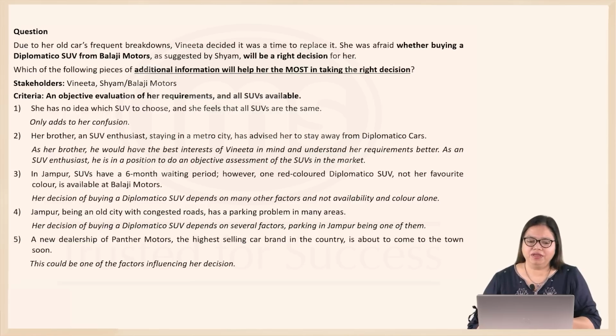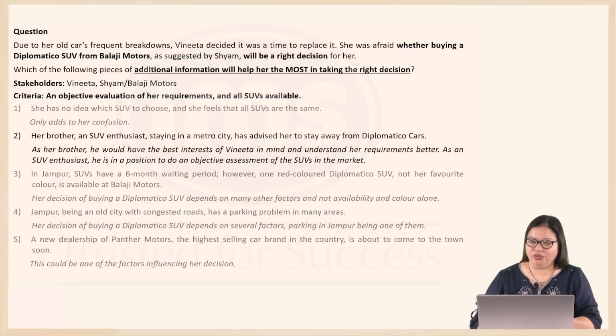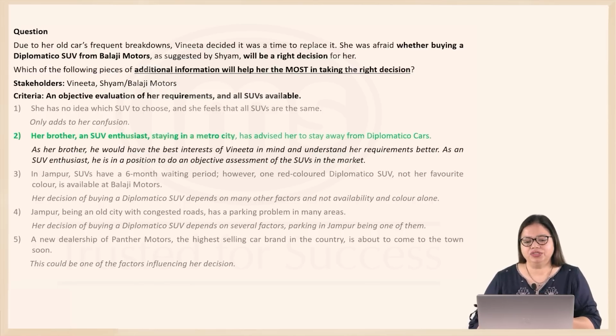But what appears to be a holistic assessment, very objective and not a subjective assessment, ends up being what 2 says. So, let's eliminate all the other options, including option 5, because it's just one of the factors, and come back to 2. 2 will give her the most useful assessment and information and help her in taking the right decision.